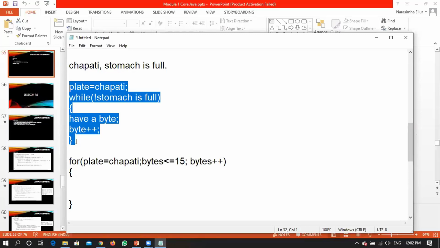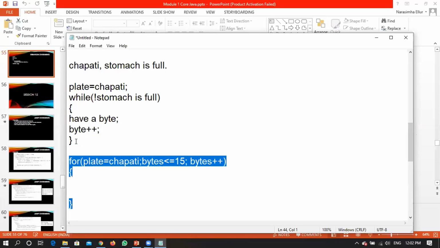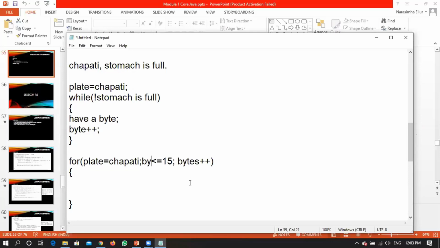I just tried to put those things in a pseudocode fashion, but don't write this as a program, or don't try to relate this exactly to the working of a for. If you want a clear idea, let it be something like this. Now I want to concentrate on the number of chapatis.